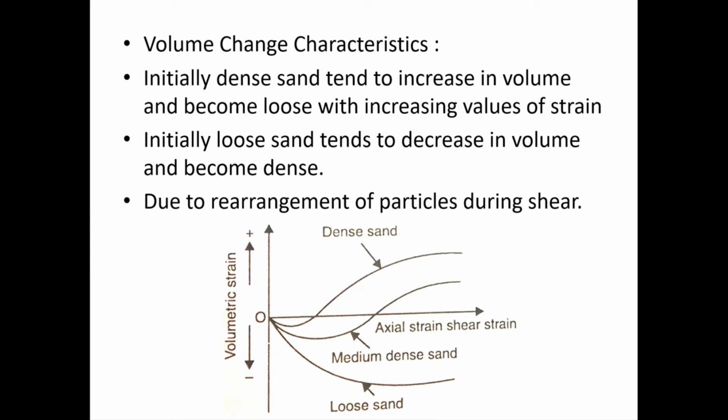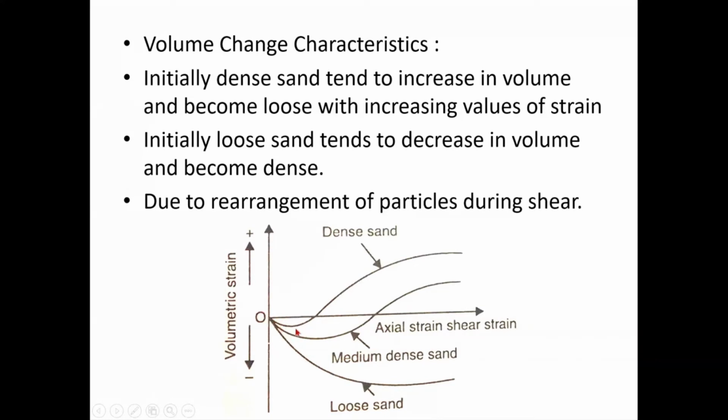Initially there was a large number of voids, so with axial strain you can see that the volume keeps on decreasing in loose sand, isn't it? But it is not going to decrease infinitely, so it will decrease, reach a particular point, and then it will go straight, right? But in the case of dense sand, you can see here, initially there will be a small compression, because however dense it is, when you apply some strain, there will be a small drop in the volume initially.